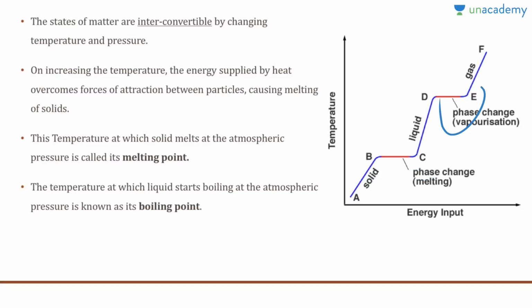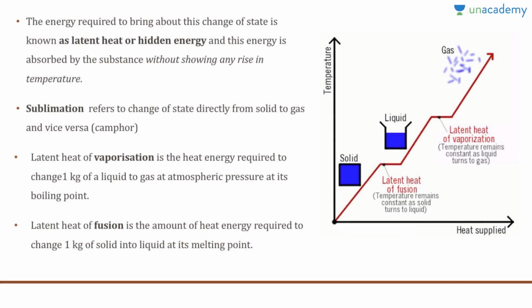The red parts, which we will read about in later slides, are known as latent heat, the hidden heat, because the energy provided does not cause a rise in temperature, but it definitely gives rise to a change in state. So the energy required to bring about this change of state is known as latent heat, or hidden energy, and it is absorbed by the substance without showing any rise in temperature.